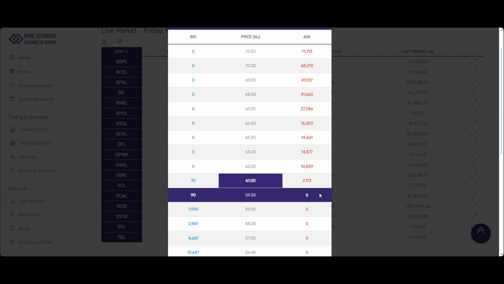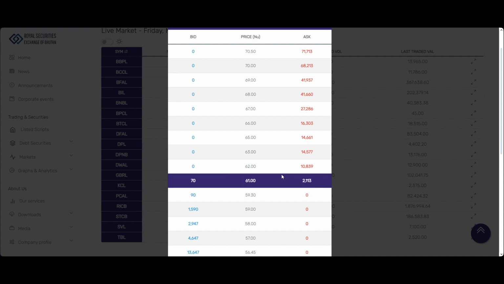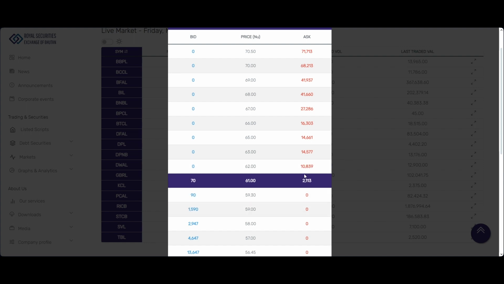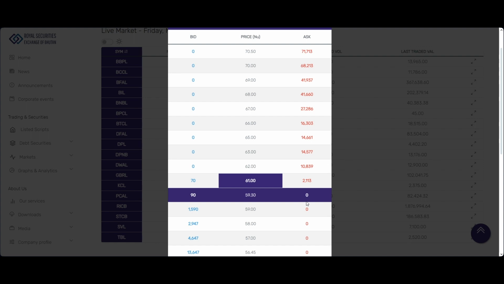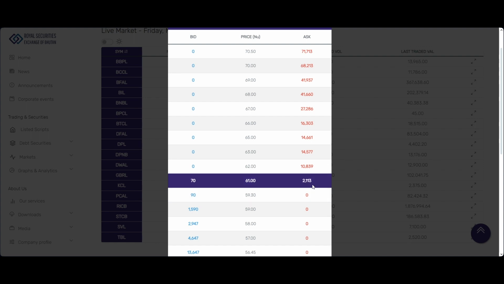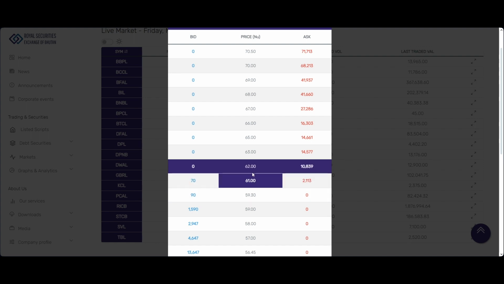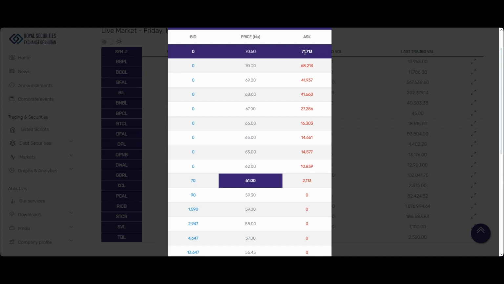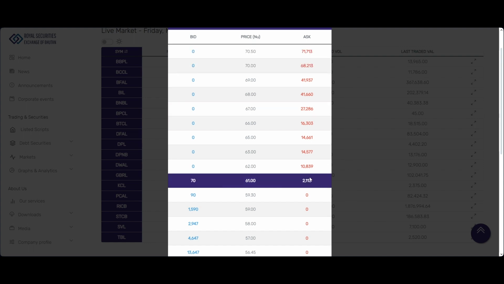So if there are multiple sellers who are willing to sell at 61, all the orders will be accumulated here. Now you might see that at 62 there is an increase in volume, and then 63, and respectively at other prices the volume increases, right? Because all these volumes will be included here.